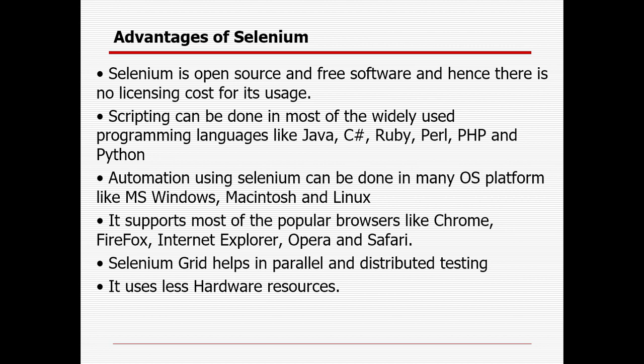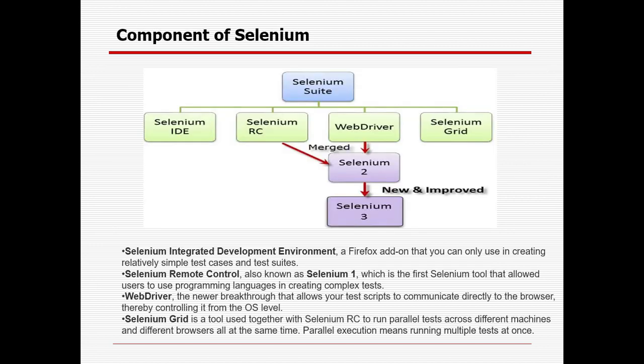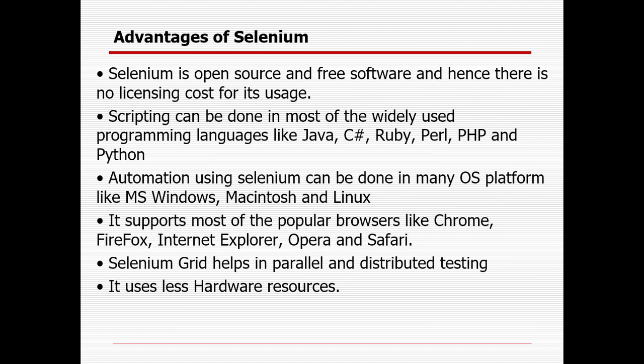Scripting can be done in most of the commonly used languages like Java, C#, Python, Perl, PHP. Automation testing using Selenium can be done on many operating systems: it can be Mac, Linux, or Windows. It supports most commonly used browsers like Chrome, Firefox, Internet Explorer, Opera, and Safari. Selenium Grid, already mentioned, supports parallel testing and distributed testing. And Selenium uses very little hardware, because it takes only 256 MB.